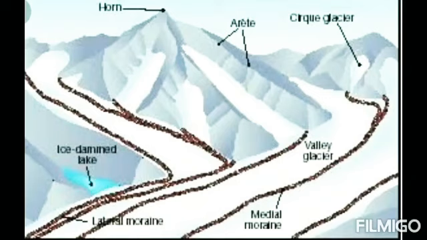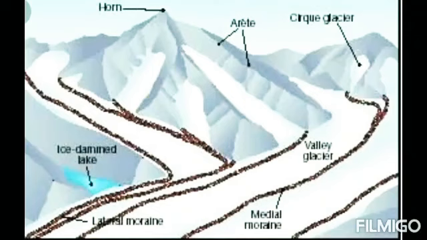Then comes cirque. Cirque is an armchair or amphitheater-like valley formed by glacial erosion. Sometimes it's also called corrie, and sometimes cwm. It's like a sofa shape that is generally known as cirque. Let me tell you very clearly that it is different from tarn. Tarn is a lake that is present in a cirque.